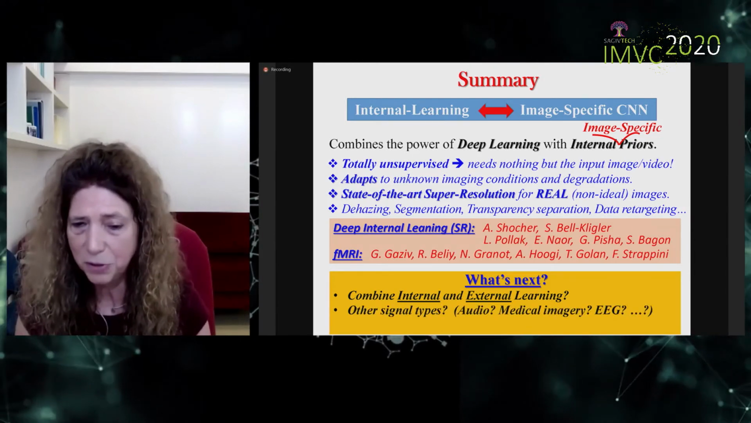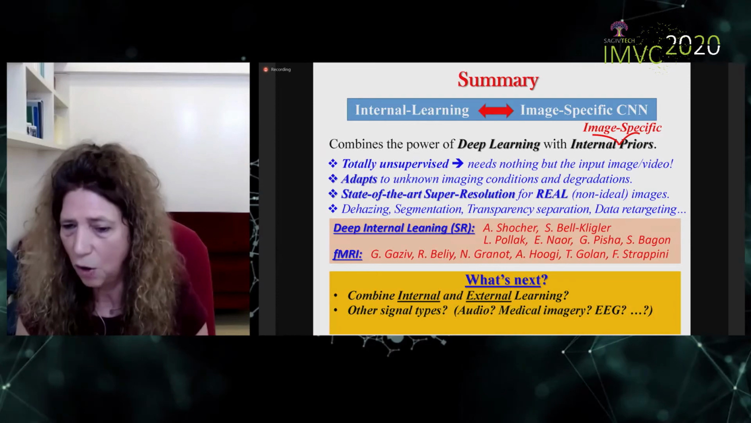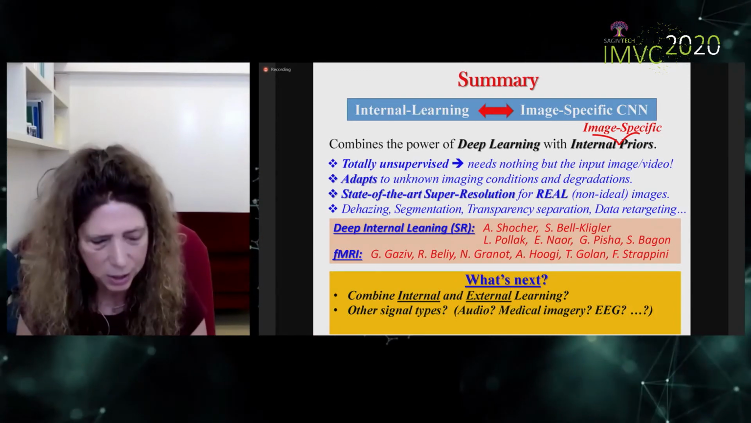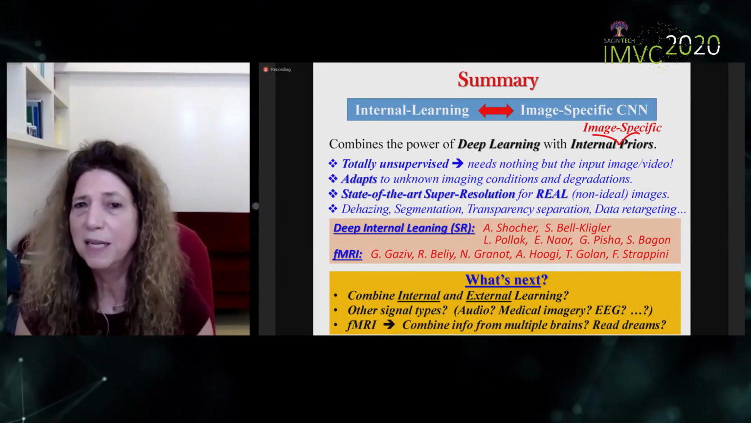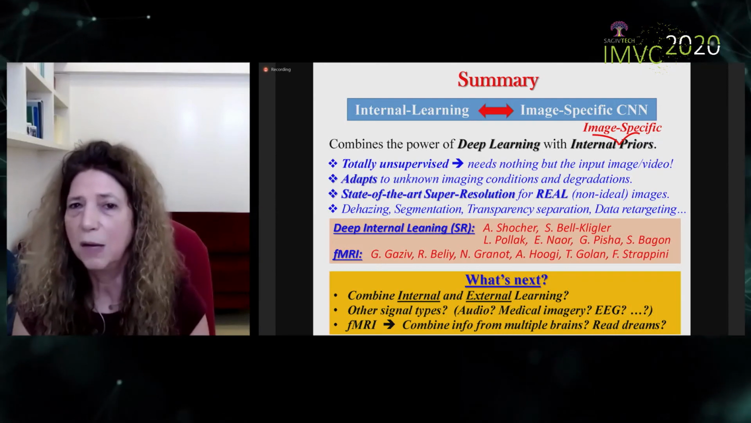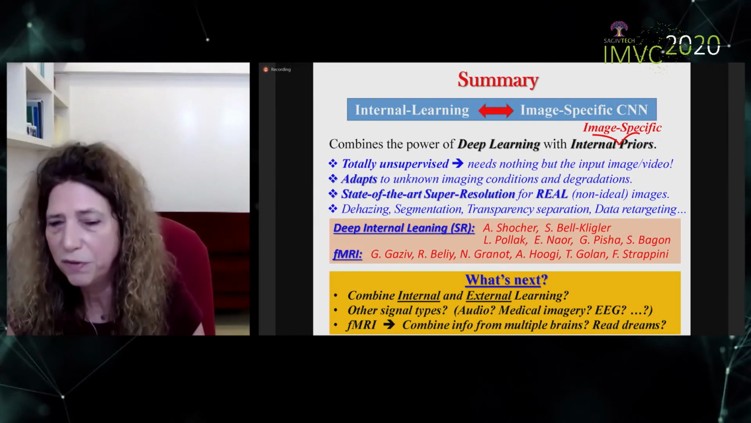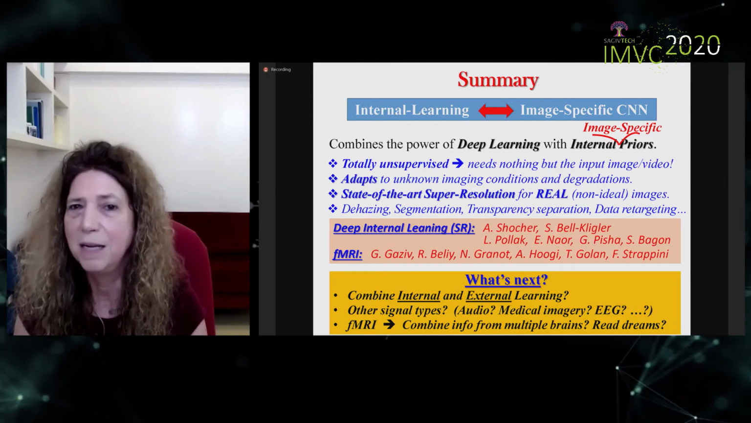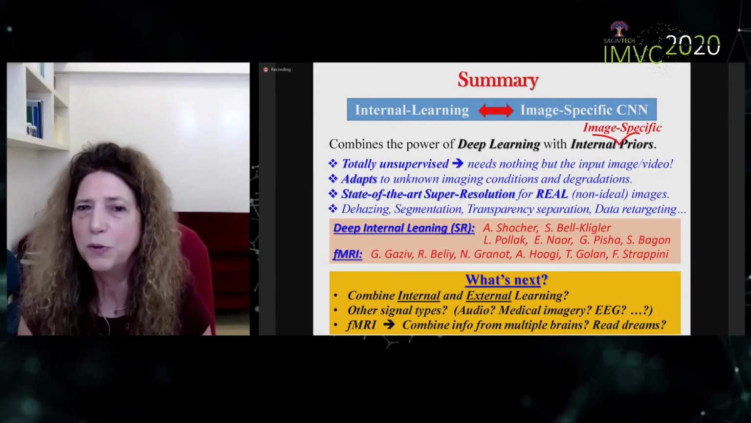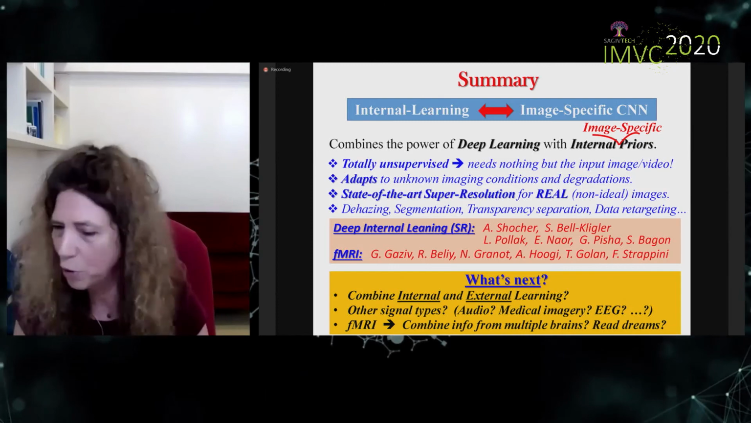Can we apply deep internal learning to other types of signals, audio, medical imagery, EEG? In fMRI, can we combine information from multiple brains? Can we extend it to decode video information and not only images, and thereby be able to read dreams? These are all things we're looking at, and I'm sorry if I took more time than I should have.